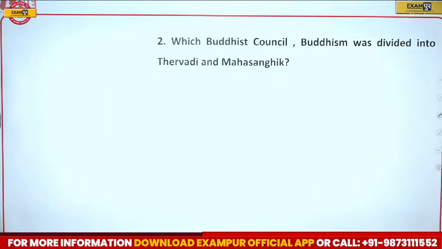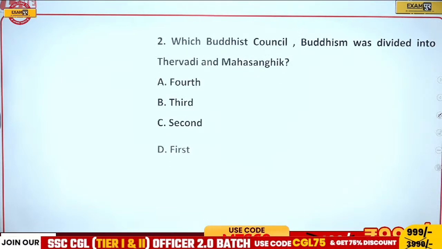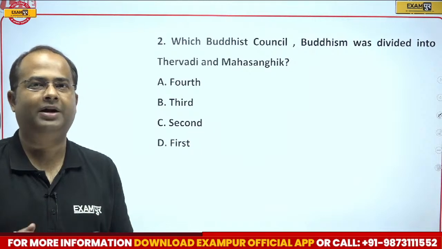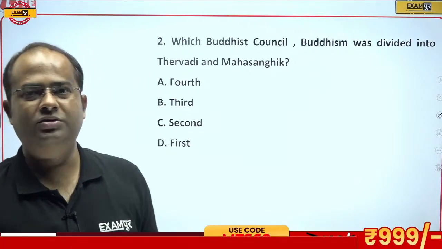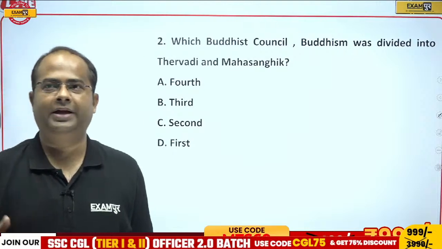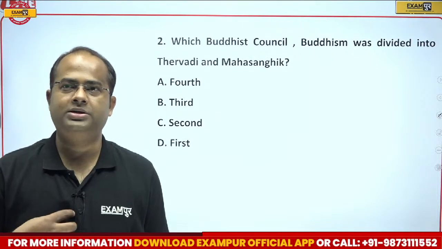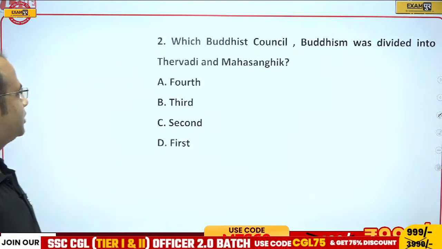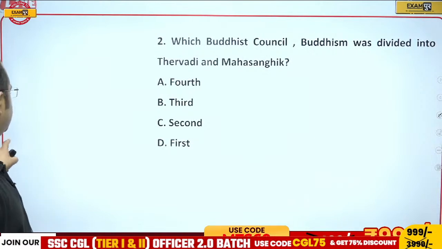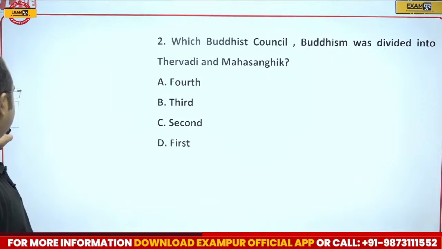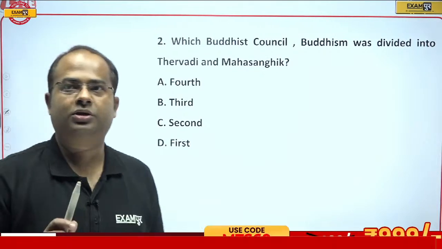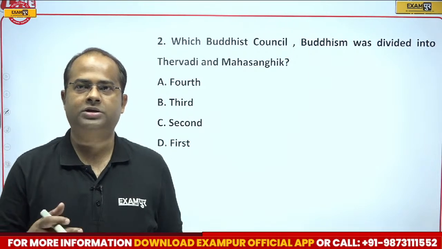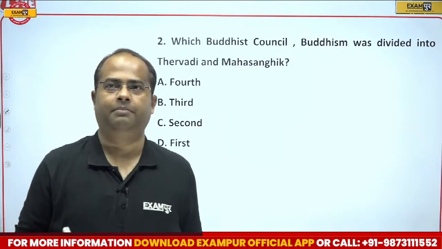Now come to the next question. In which Buddhist council was Buddhism divided into Theravadi and Mahasanghic? Your options are 4th, 3rd, 2nd or 1st. So Theravadi and Mahasanghic, that was divided in which Buddhist council? In which Buddhist council was Buddhism divided for the first time?